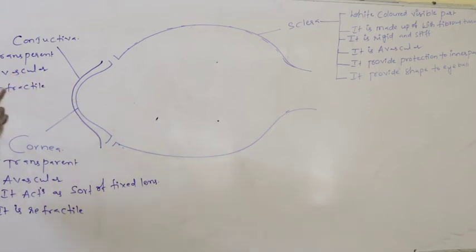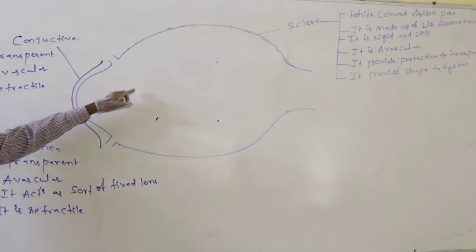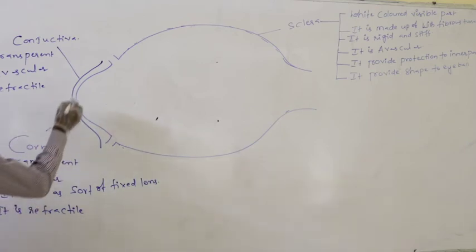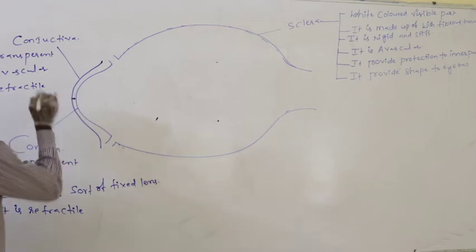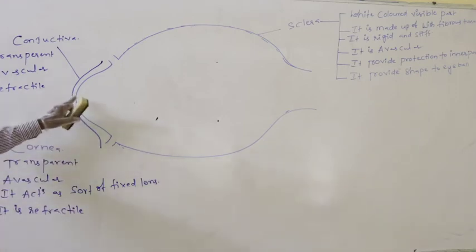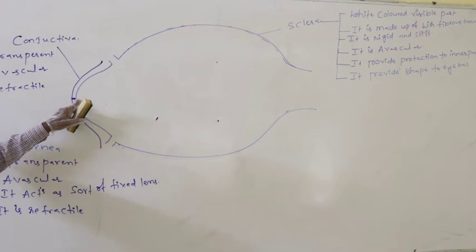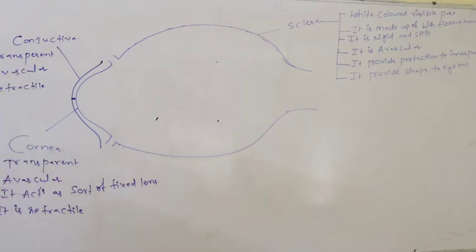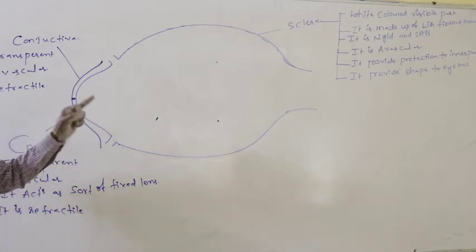It also reflects the light onto the inner side of the eyeball. Whatever light falls on the conjunctiva is at first reflected onto the cornea. Later the light which falls on the cornea will be reflected onto the inner part of the eye. So conjunctiva is also refractile in nature.